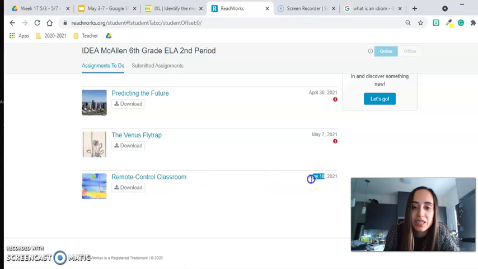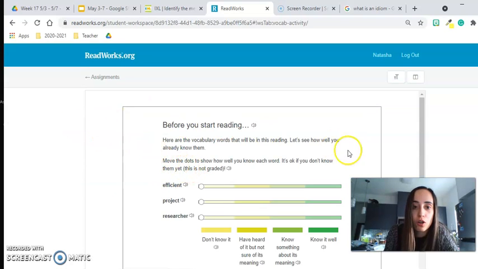I know here it says May 18th, which is tomorrow, but I really want my students to make sure that they prioritize this assignment and that they complete it today. If you click on that, you're going to see that it's going to take you to an area to focus on a little bit of vocabulary before you start reading. So what you're going to want to do is make sure that you read this section. It says, before you start reading, you're going to want to make sure that you listen to the vocabulary words and that you identify whether you know these words or not.